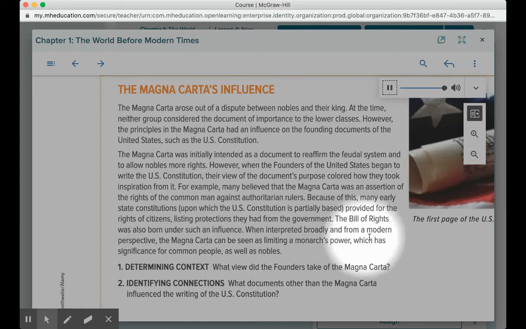When interpreted broadly and from a modern perspective, the Magna Carta can be seen as limiting a monarch's power, which has significance